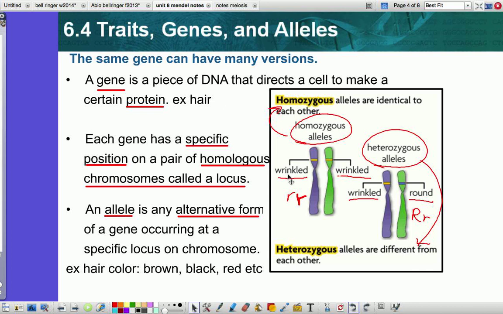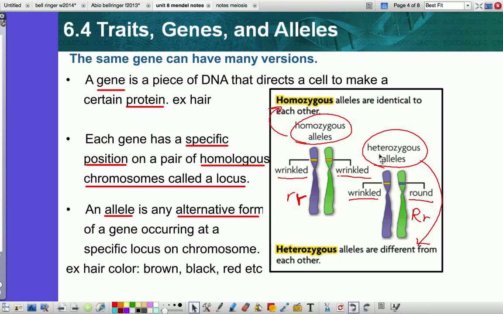In this case, the allele is coding for wrinkled pea pods, and so you can see you got wrinkled from the one parent and wrinkled from the other parent. It gives you the pair of alleles. And if you remember back to middle school, we use letters to indicate this, and a lowercase letter means that it's recessive, and an uppercase letter means that it's dominant. So hopefully that's ringing a bell from middle school when you did Punnett squares.